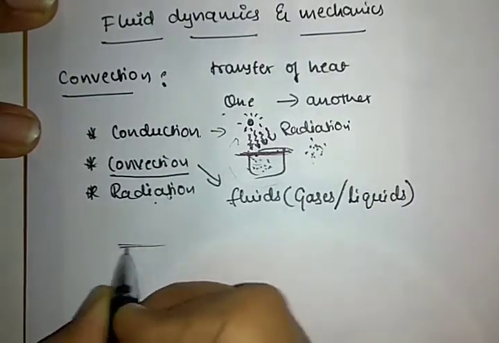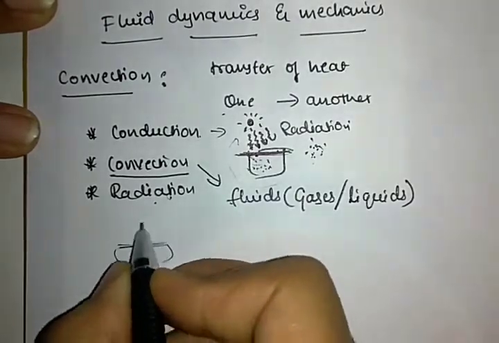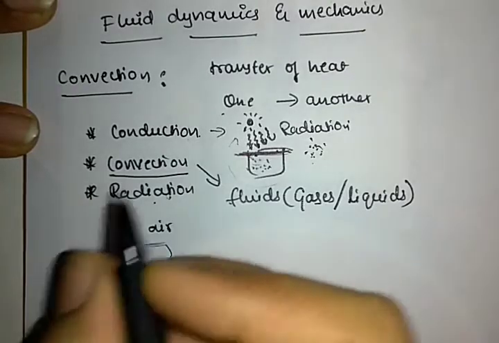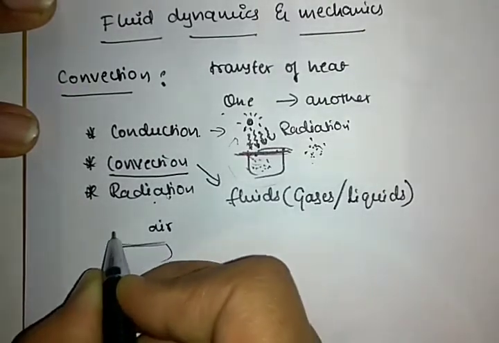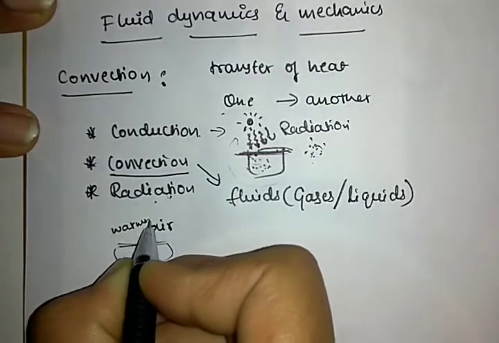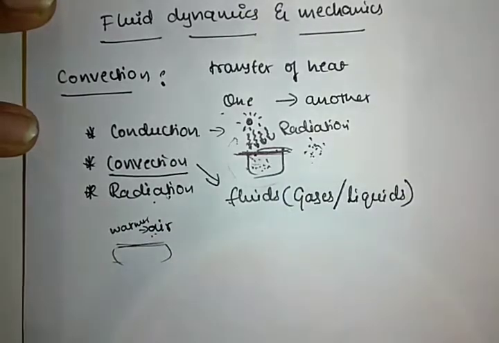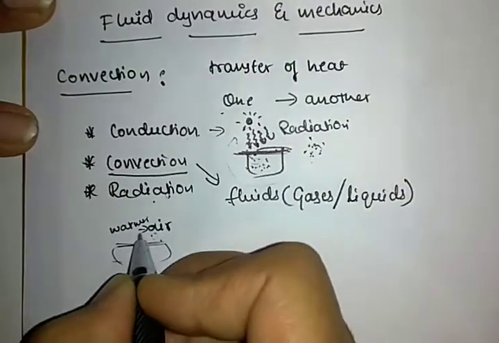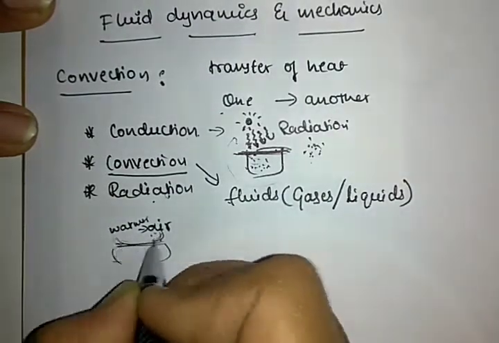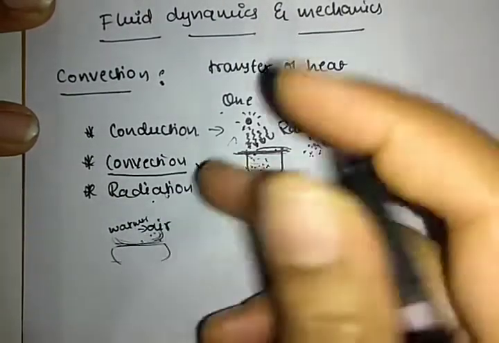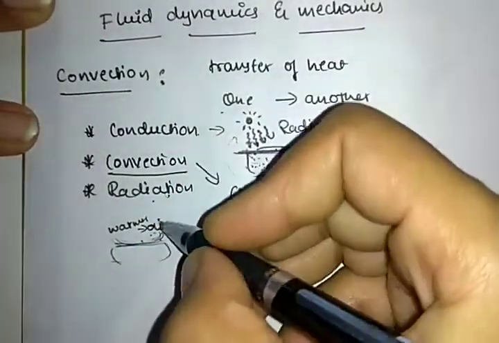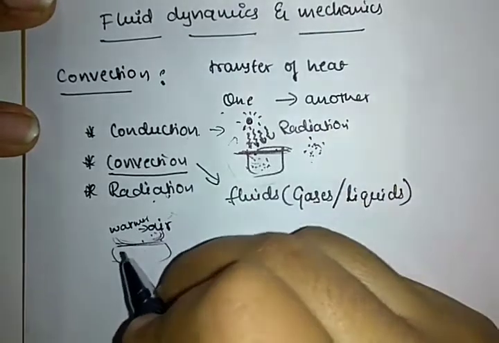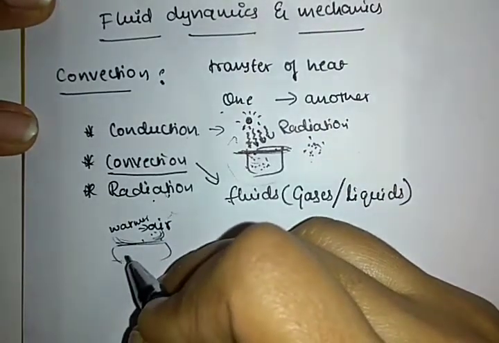In summer, what happens? The moving air also gets warmed up. We feel the warmer air. Why? Because the air here gets heated up and there is an exchange of heat. So that's why the transfer of heat is produced.